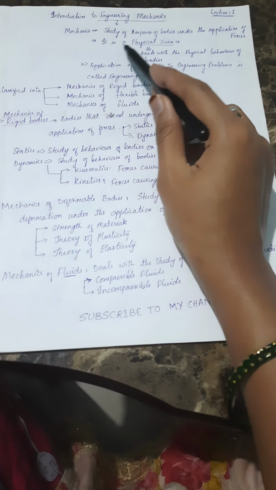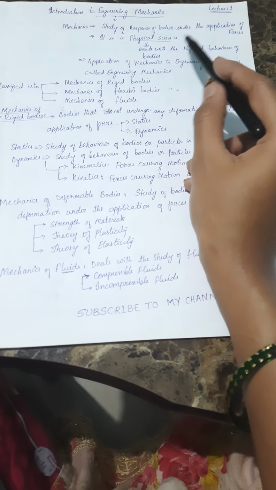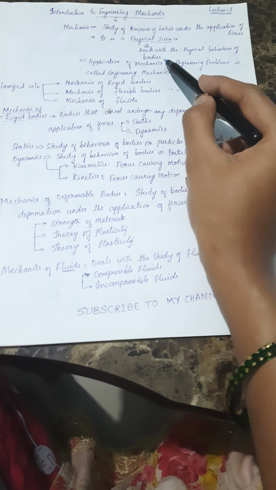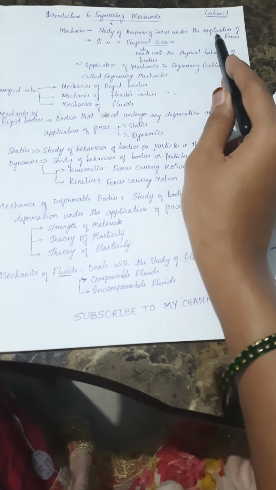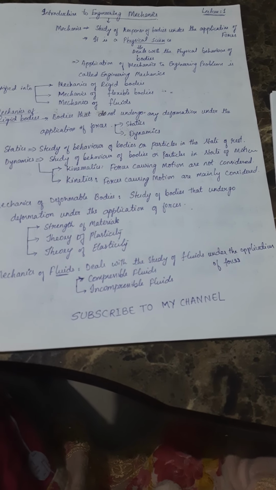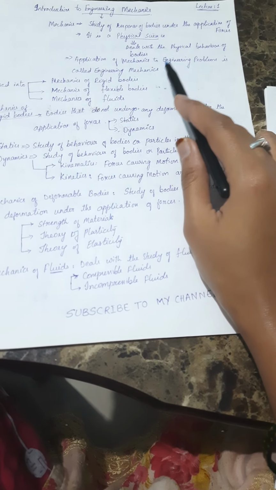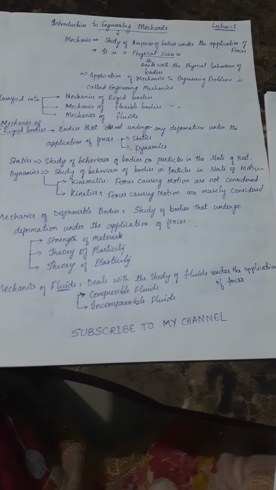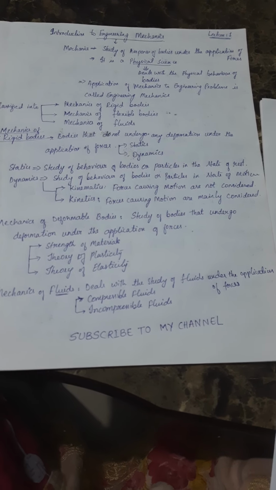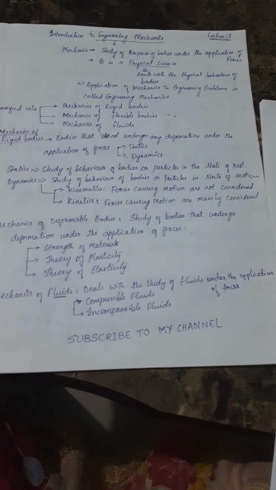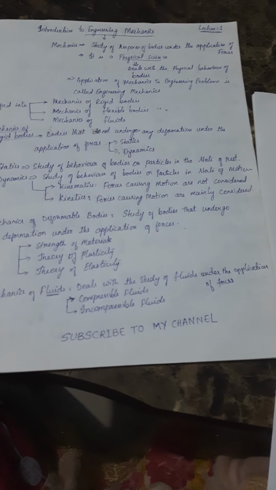Mechanics is a physical science which deals with the physical behavior of the bodies. Technically, we can say the study of the response of bodies under the application of forces is called mechanics. And the application of mechanics to engineering problems is called engineering mechanics, like how the forces are acting, how it is behaving, what type of behavior is happening to the body or particle when forces are applied to one particular body or any engineering problem. That is called engineering mechanics.